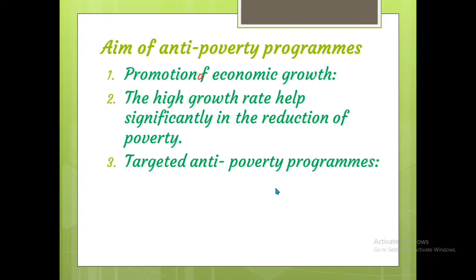But this does not reach the hands of deserving people, that means poor people. So, another important aim of anti-poverty programs is targeted anti-poverty programs. Targeted means we are targeting some people. Okay, targeted anti-poverty programs. In these circumstances, there is a clear need for targeted anti-poverty programs.